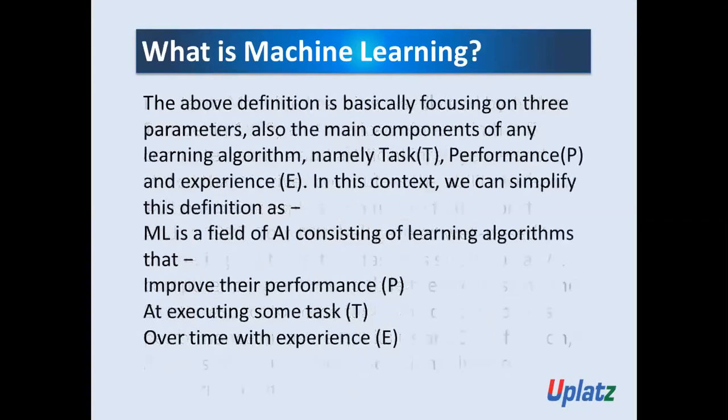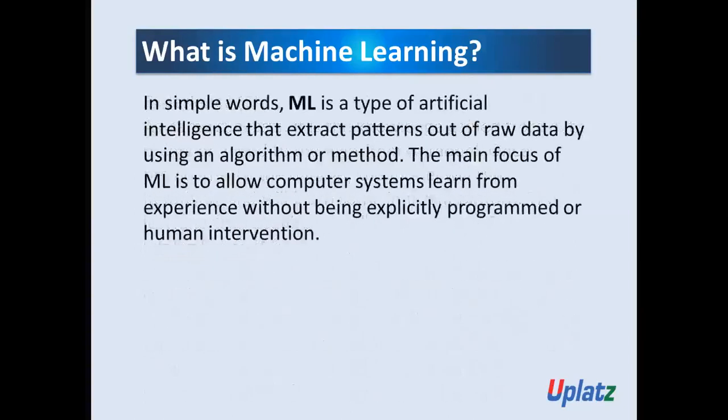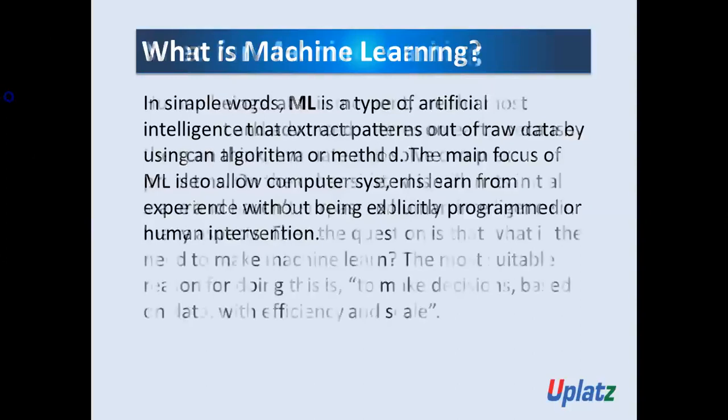And in simple terms, you can finally say machine learning is a type of artificial intelligence that extracts the pattern out of raw data by using an algorithm or method. The main focus is to allow the computer system to learn from experience without being explicitly programmed or human intervention. Got it? So I hope now you understand what is machine learning. Now let's proceed to the next point.